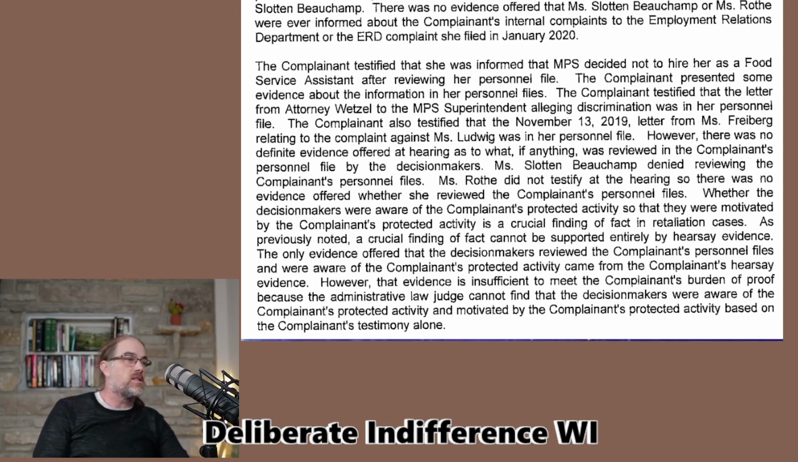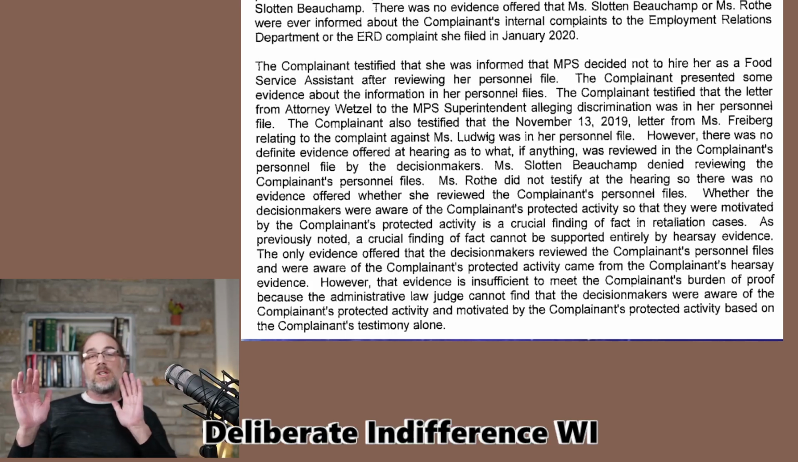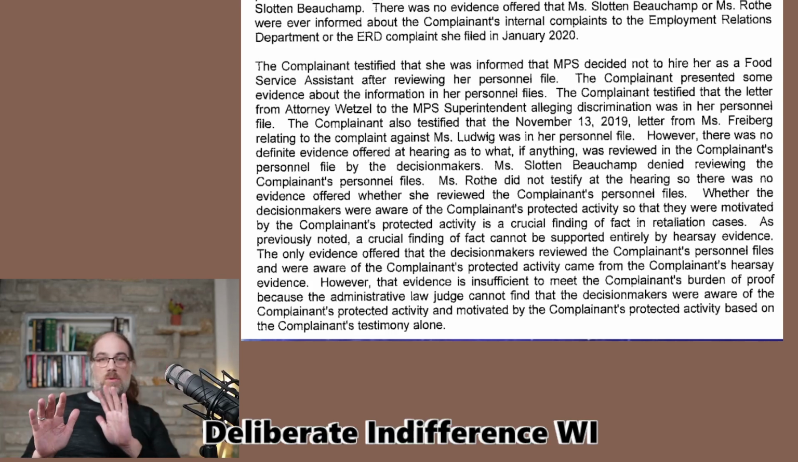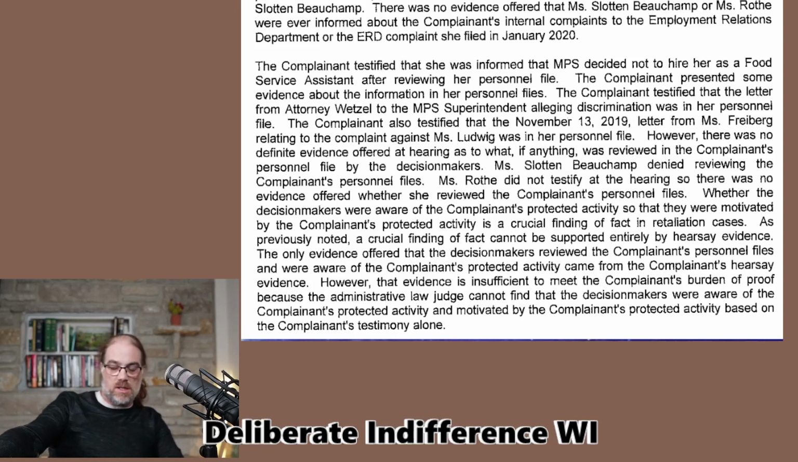The only evidence offered that decision makers reviewed the complainant's personnel file and were aware of it came from the complainant's hearsay evidence. Just so we're clear, here are two reasons why that's not evidence. Number one, an email coming from a party opponent, meaning the defendant, is not hearsay because it's a statement of the party opponent. It's also a statement against interest. It's also a regular business record because it's one of their emails that they have.